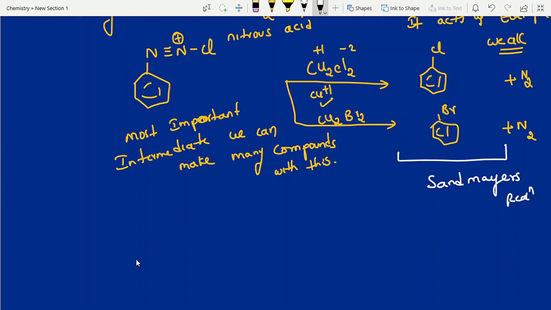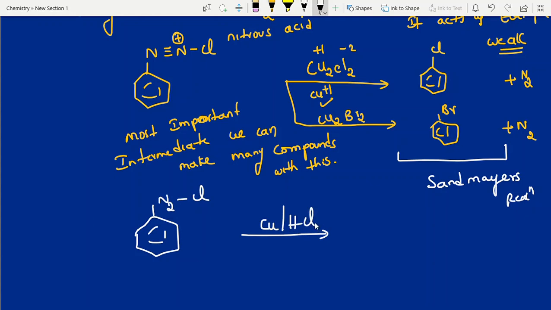Next one. From this diazonium salt, we can prepare many compounds: phenol, benzene, fluorobenzene and all. Now here, if I use Cu in presence of HCl, the product is chlorobenzene only. Why? Because you are using hydrochloric acid, chlorine.